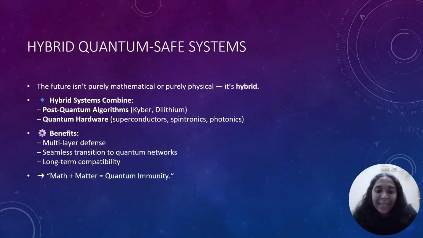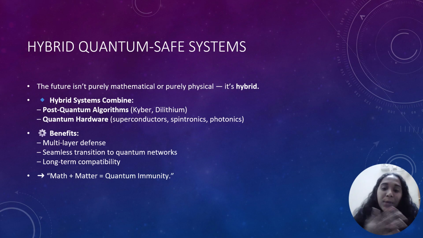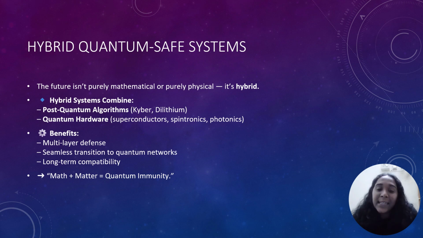Okay. Hybrid quantum safe systems. Hybrid systems are how we will move safely into the quantum age. Instead of replacing the existing encryption, we layer it with the new hardware. So even if quantum computers evolve faster than expected, your data is safe under two shields. One is mathematical, the other one is physical. This is exactly how next generation banking, defense, and satellite networks are being designed today.